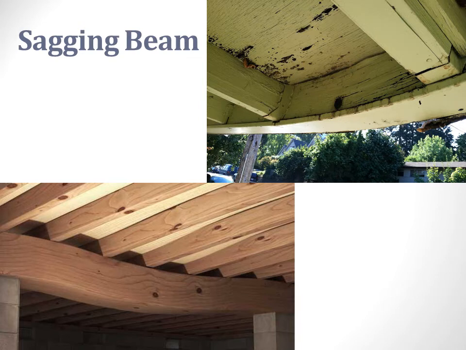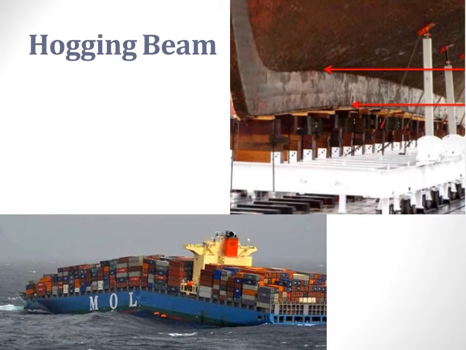The two pictures shown here are examples of a sagging beam where we have compression taking place in the upper layer and tension taking place in the lower layer. Similarly here, there is compression at the top and tension at the lower layer. These two pictures here are an example for the hogging moment.